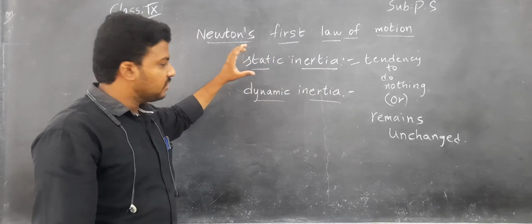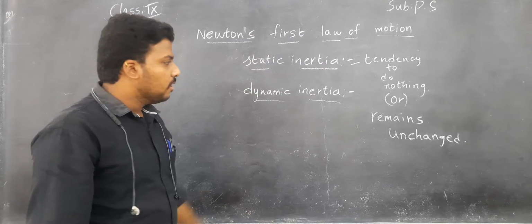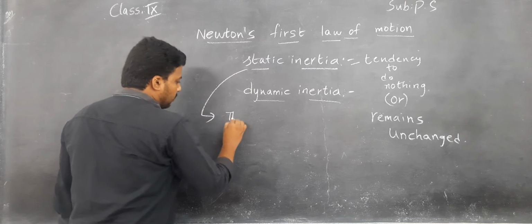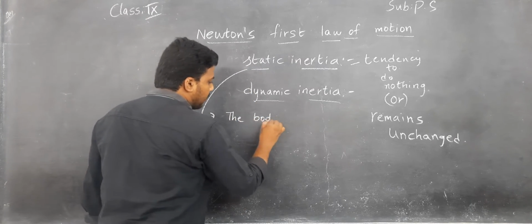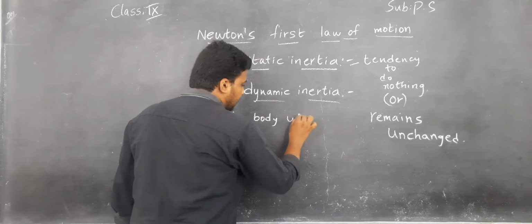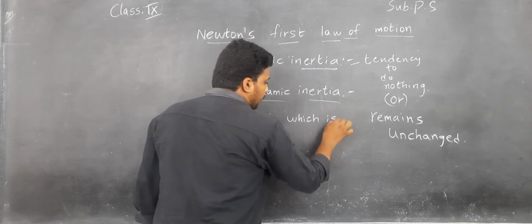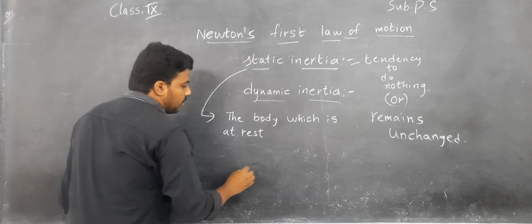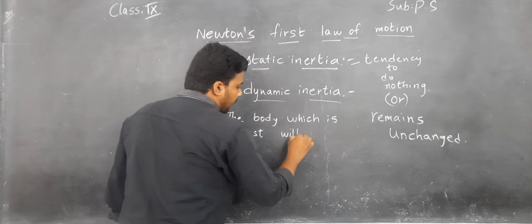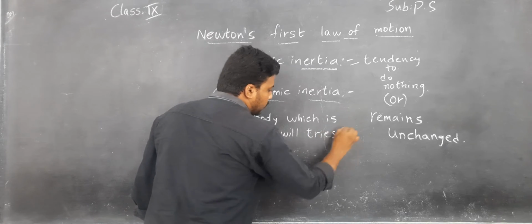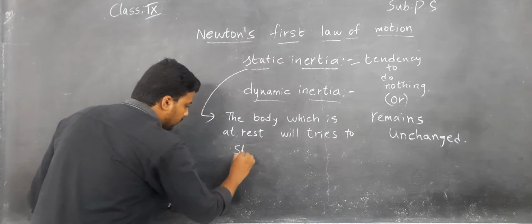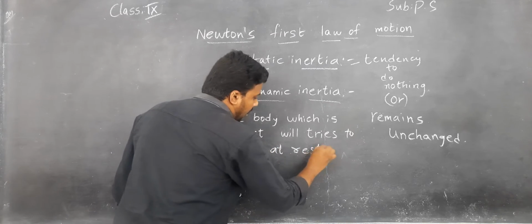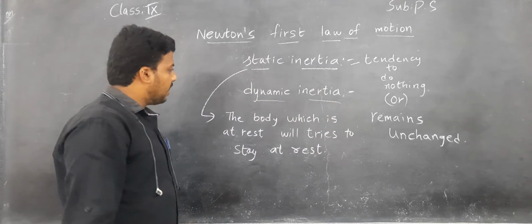Static means rest, dynamic means movement. So children, static inertia's definition is: the body which is at rest tries to stay at rest. Understand, children? This is the definition for static inertia.